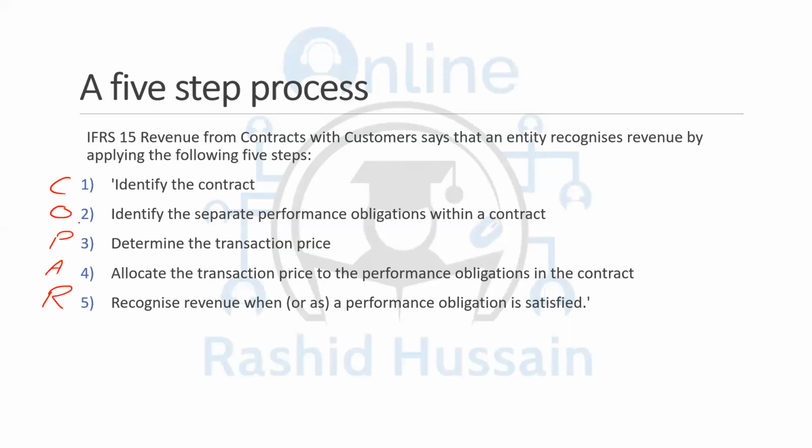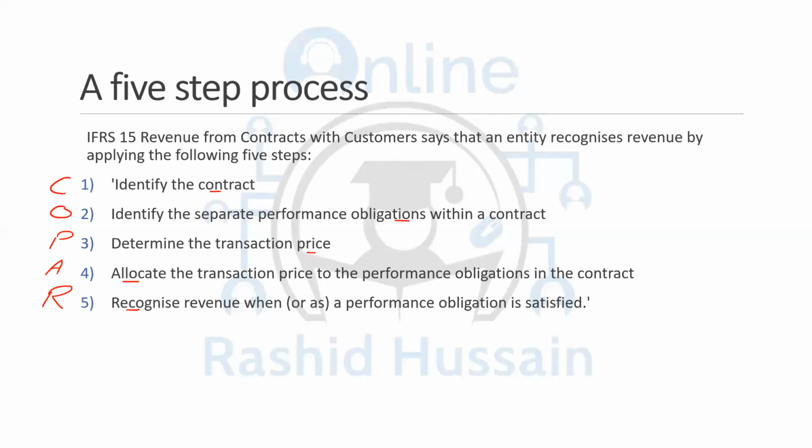O stands for the obligation, I'm going to describe it. P stands for the transaction price. A stands for the allocation. R stands for the recognition. So you're going to remember it through an acronym, which is COPAR. C means contract, O means obligations, P means price, A means allocation, R means recognition. So this is the 5-step model.